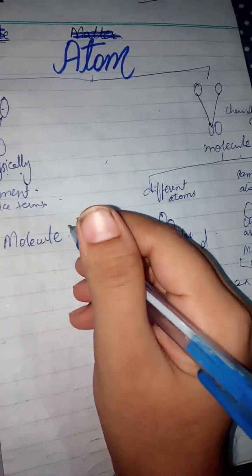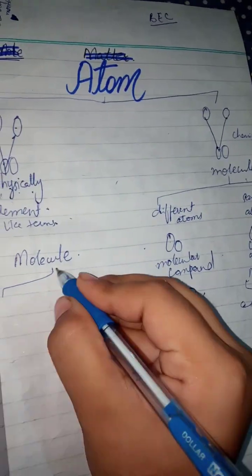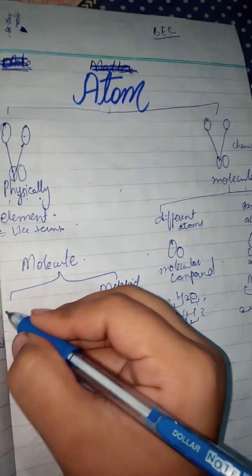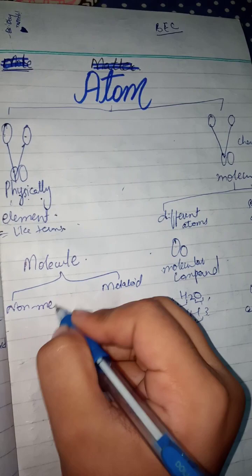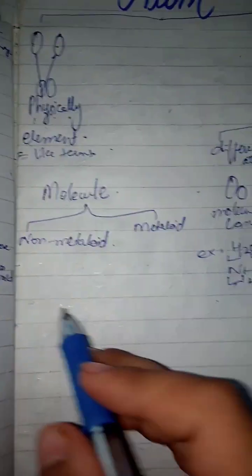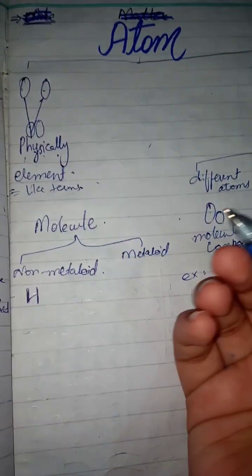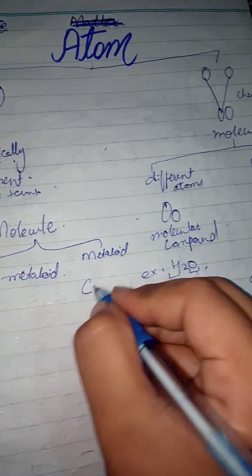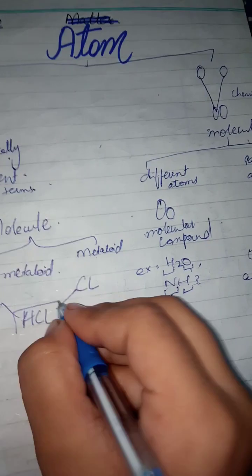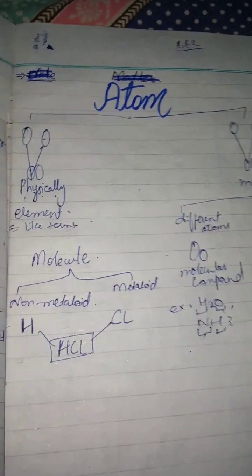Okay, now the question again: the molecule is divided into two types. One is metal, second is non-metal. Non-metal, where the hydrogen is used, and in metal we are using Cl. So when we combine together, we just get HCl, with chemical or physical combination of these both.